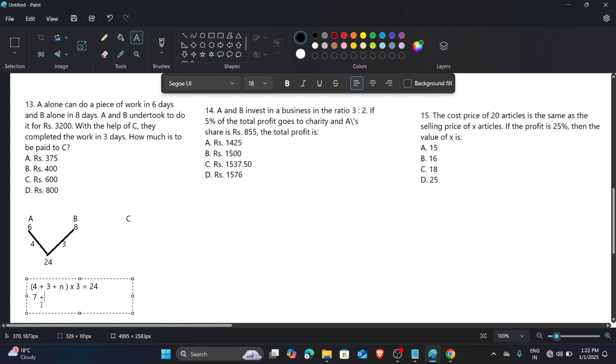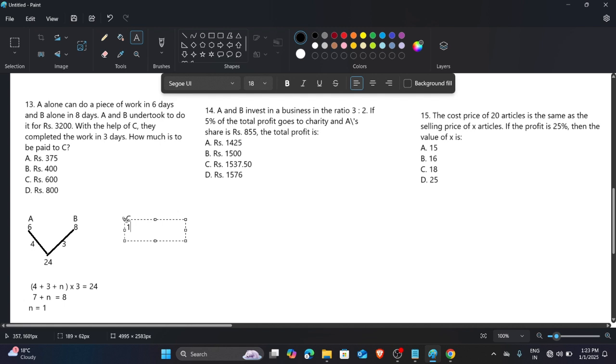So 7 plus n is 8. Now the value of n is 8 minus 7, so 1. So the efficiency of C is 1.